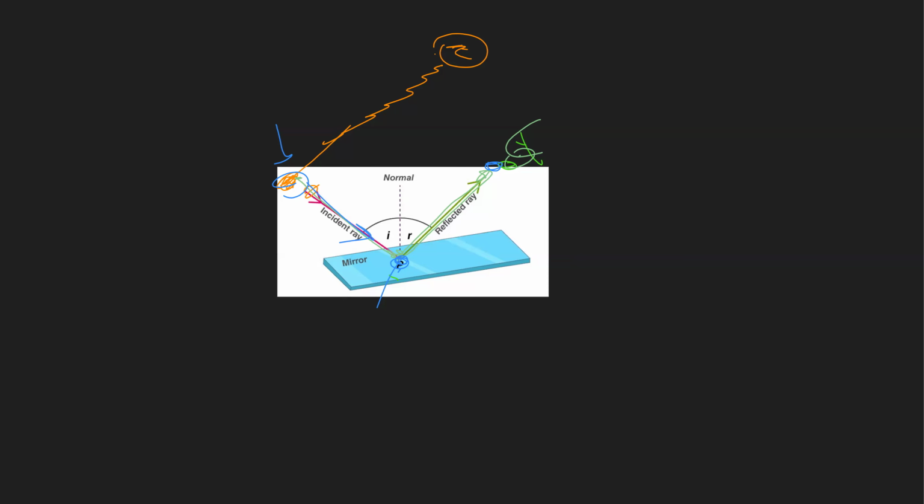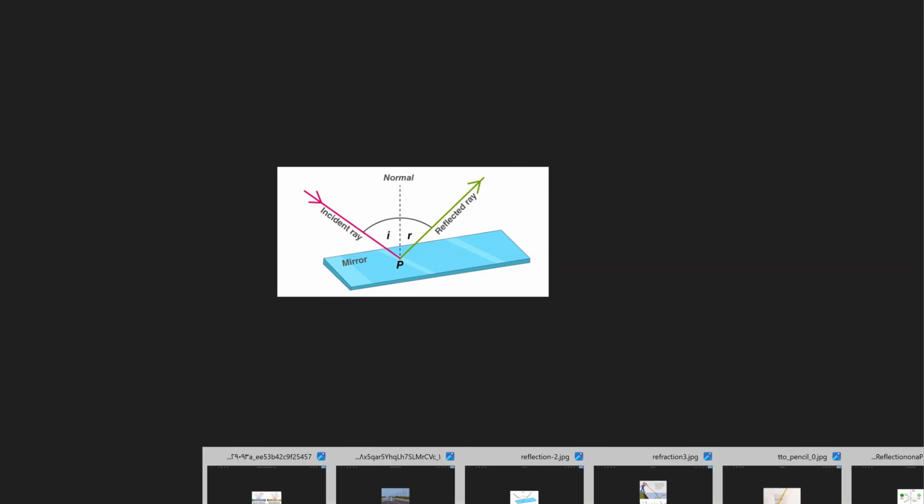Just here we applied it for one ray, but for an object, many rays are reflected from that object towards the mirror, and each one of them follows the same idea: the incident angle equals the reflected angle. Now, in plane mirrors, we are going to see an object and an image. How is this image formed? We understand it due to specular reflection.